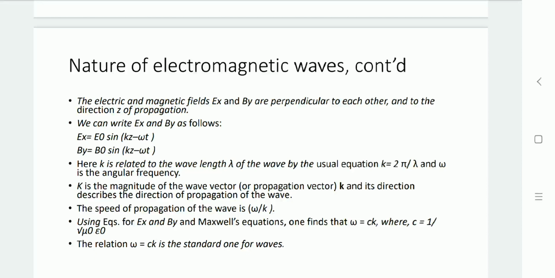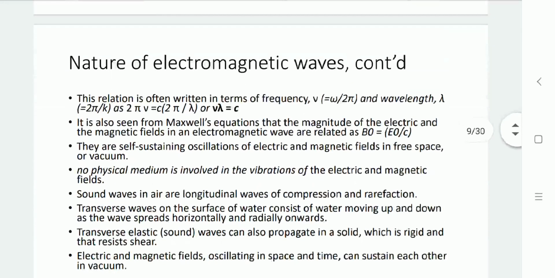So omega equals ck is the standard formula for an electromagnetic wave. If we equate these equations, the frequency v or f equals omega upon 2 pi, and the wavelength lambda equals 2 pi by k, so we get v lambda equals c, or v equals c by lambda. That is the relation between frequency and wavelength of an electromagnetic wave.